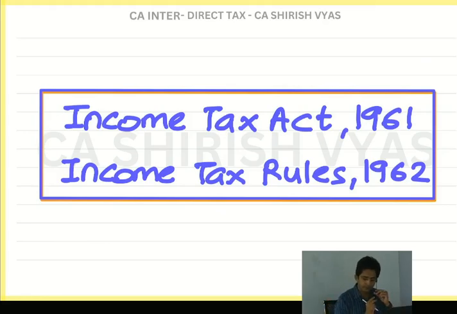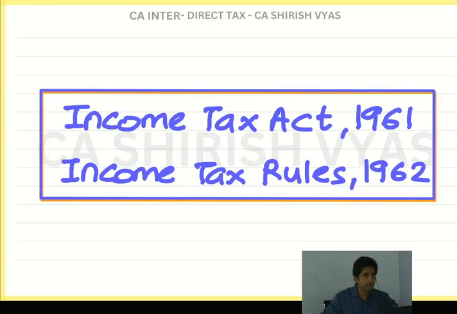Now, can you see the Income Tax Act is 1961. Now the act was passed in 1961. So what does it mean? Before that there was no income tax. 1961 is the year when the law was made. That means before that people didn't used to pay income tax. They used to pay. But there was a different law, Income Tax Act 1922. That law was abolished. And a new law came in 1961.